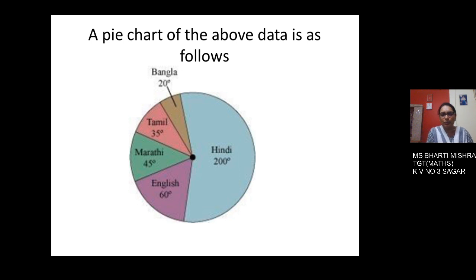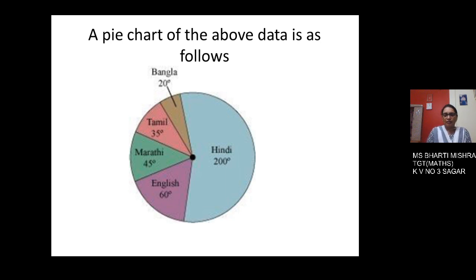On the radius you put the protractor and get an angle of 20 degree, that comes to be Bangla. Now remaining is 200 degree, that is for Hindi. So children, hope you have understood how to draw a pie chart on the basis of the given angles calculated from the table above.